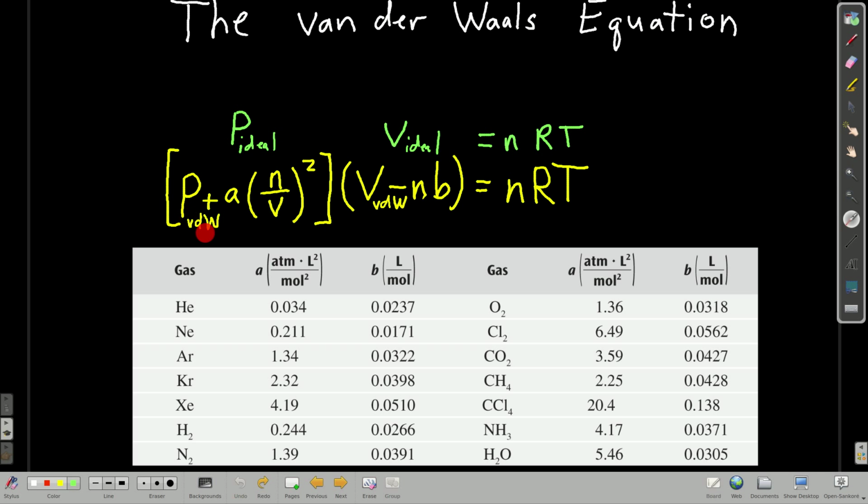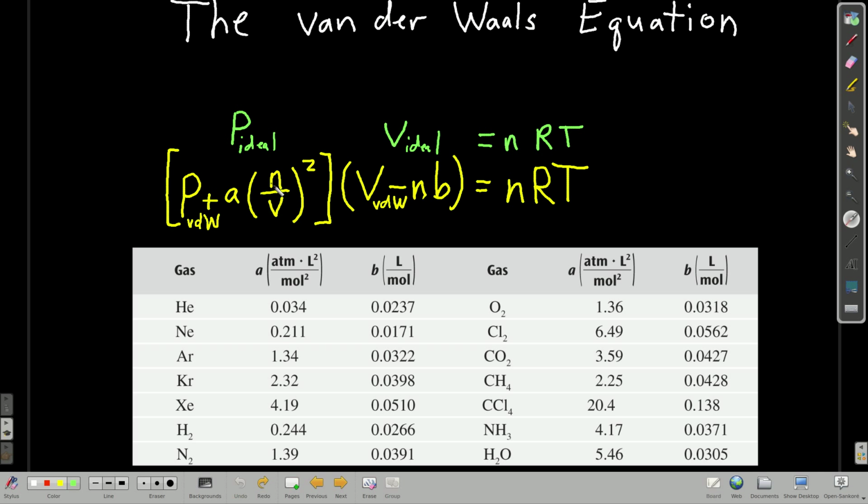So the van der Waals, or the real pressure, we have to add something to it, because remember, as these particles are moving past each other, they're slowing down, decreasing the pressure. They don't hit with as much force, so the pressure is less. So we have to add a term to get that up to be equal to the ideal pressure. Now, in a real gas, the volume is going to be bigger than an ideal gas, because we have to include not only the empty space, but the actual volume taken up by the particles themselves. And so we have to subtract something from the real volume, this nb factor. And that should still be equal to nRT once we take those into account.